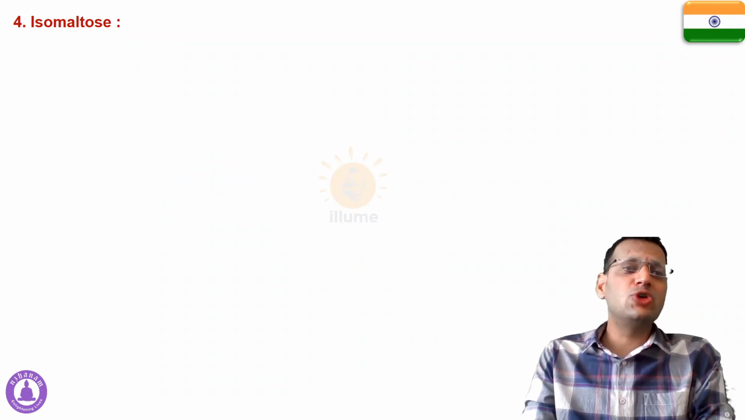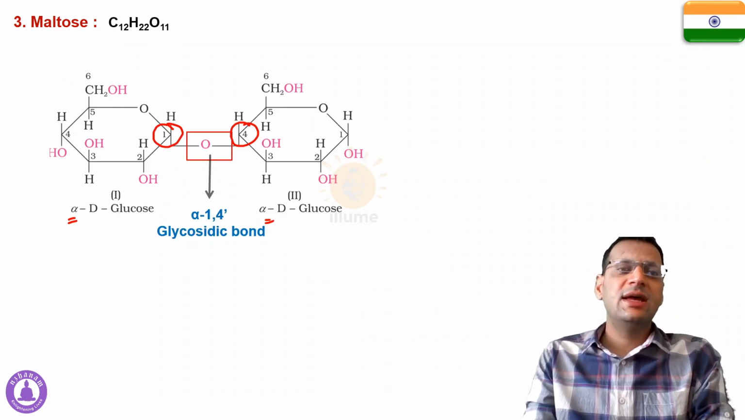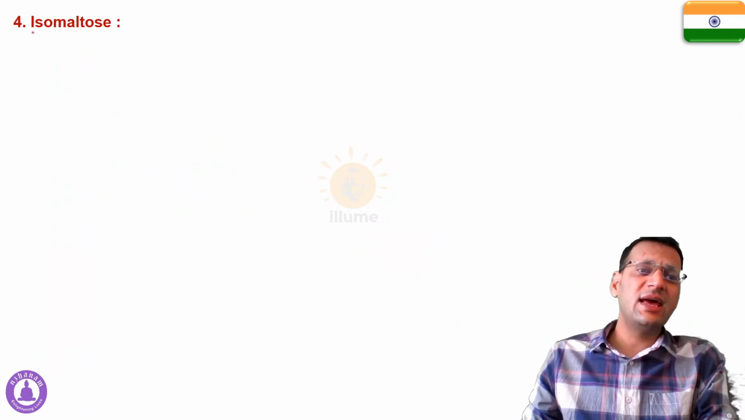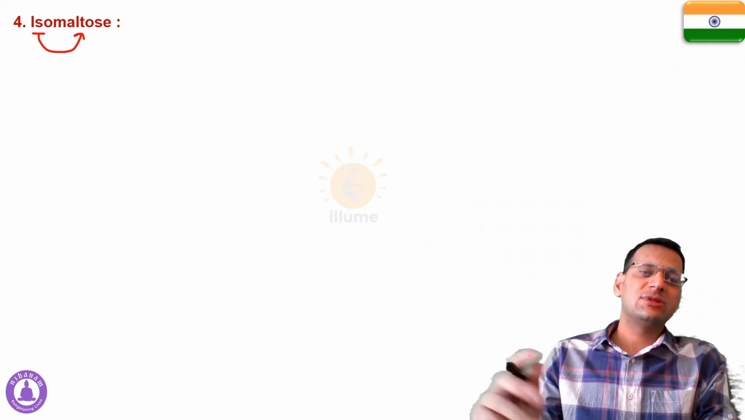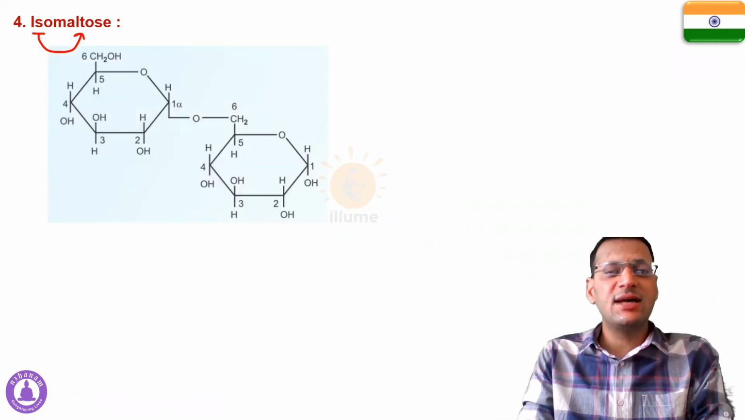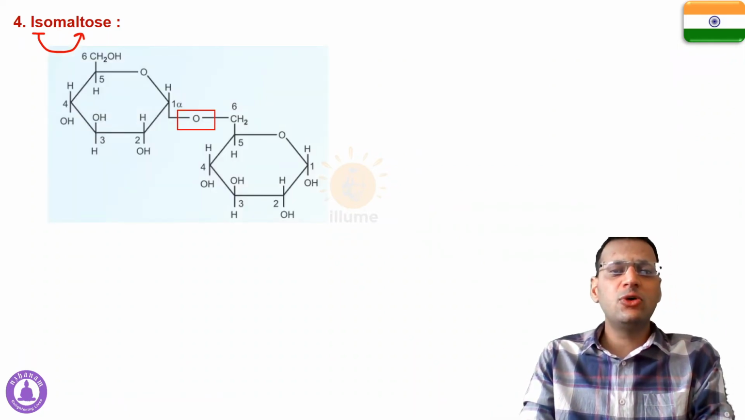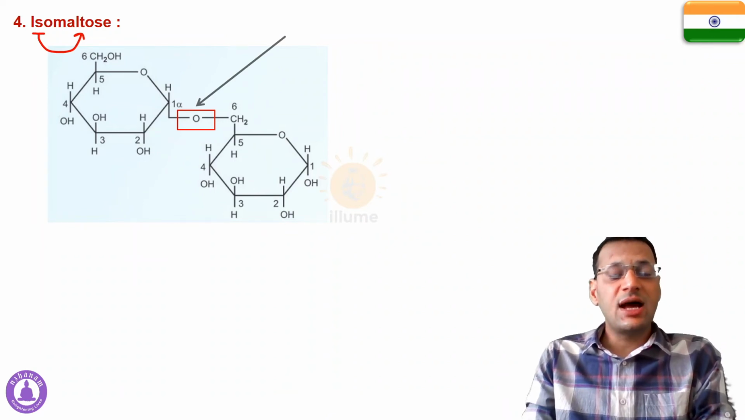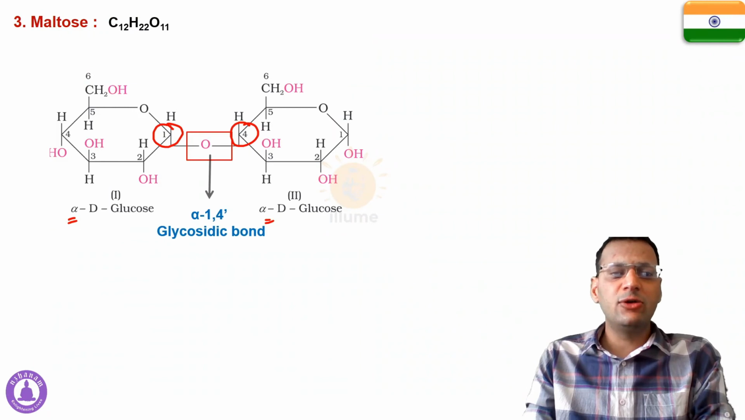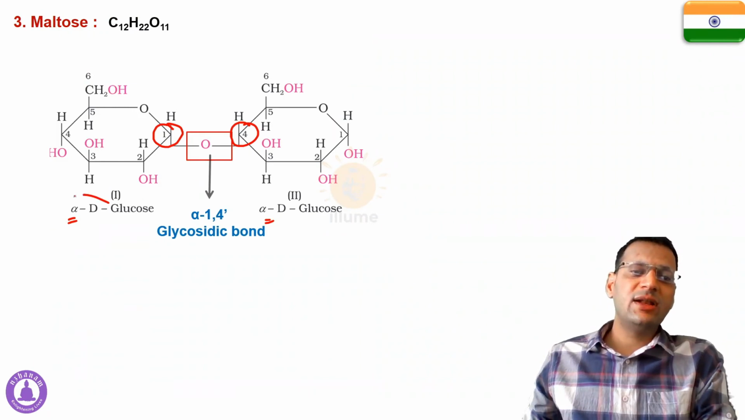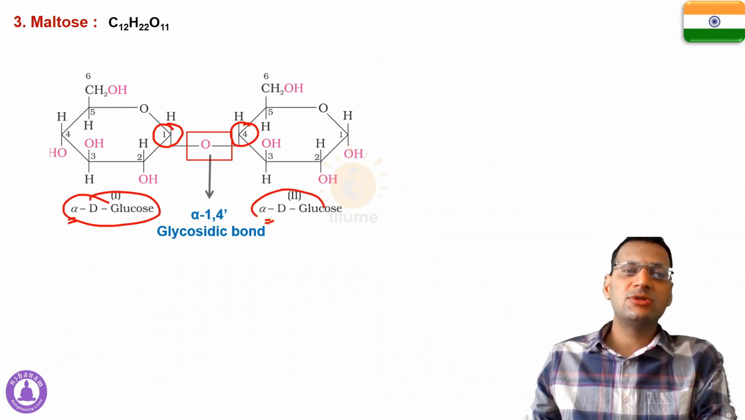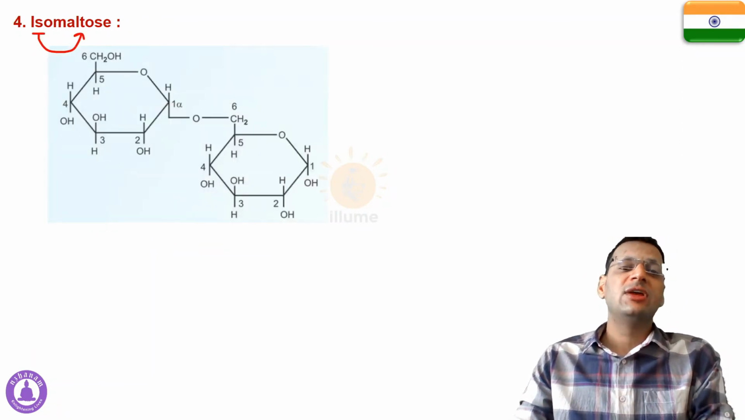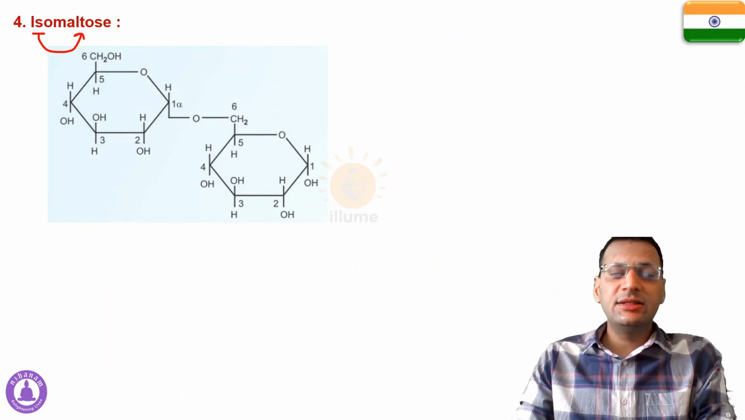The next is isomaltose. See, this is maltose and the next is isomaltose. Now as the name suggests, this is an isomer of maltose. That means the monosaccharides are the same. In this case also you would find that alpha D glucose and alpha D glucose are the monosaccharides. In maltose the monomers were alpha D glucose and alpha D glucose, and in isomaltose also alpha D glucose are the monomers involved. But there is a difference.